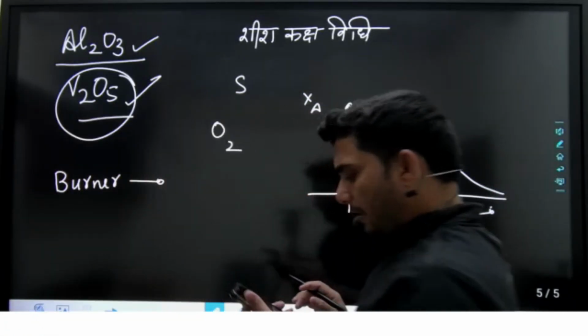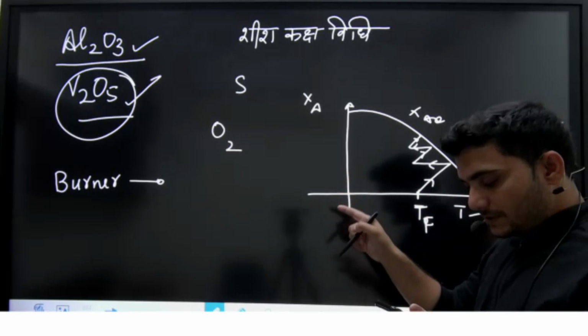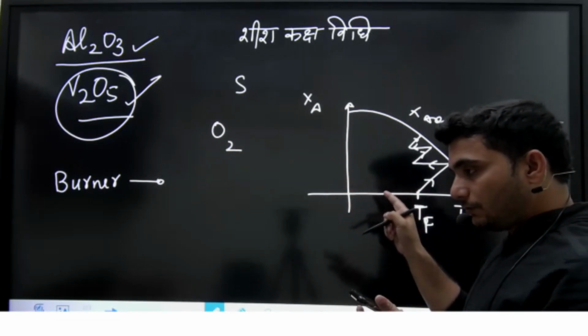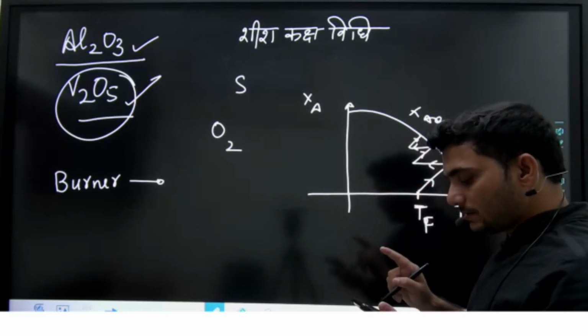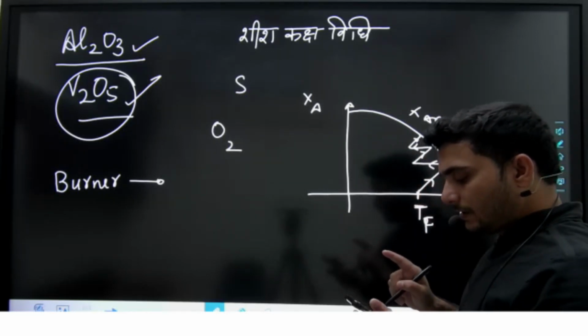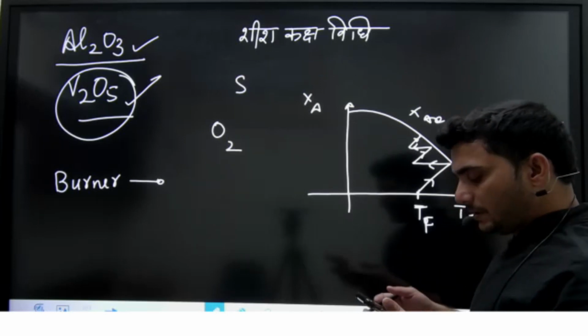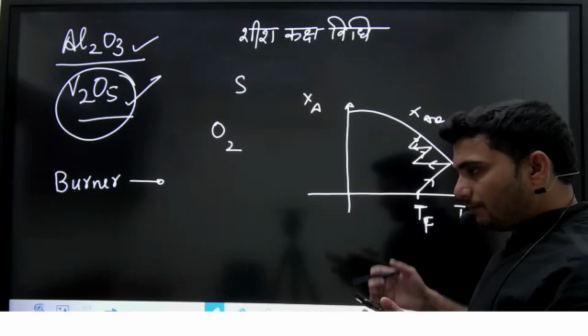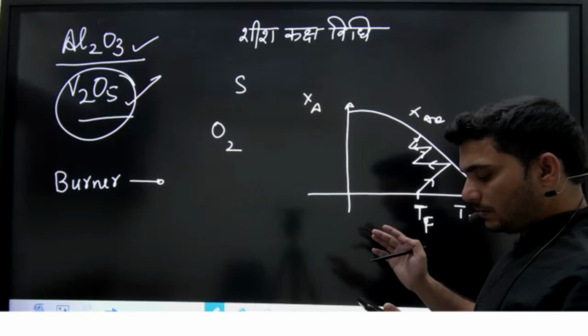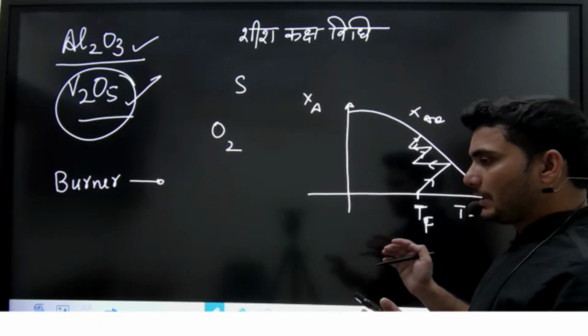Okay, so what are we doing? At 500 to 600 degrees Celsius we remove out the excessive heat, and it enters at 300 degrees Celsius. Okay, then the temperature will increase. Again what will we do? Again we will remove out the heat.